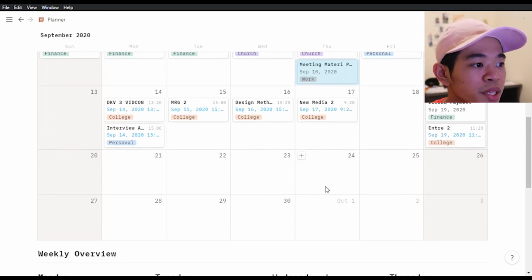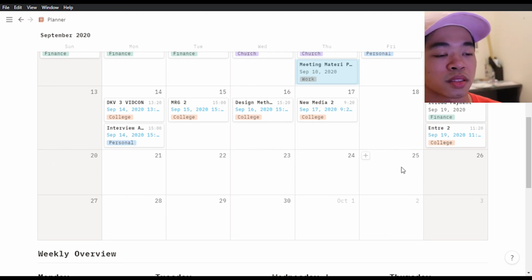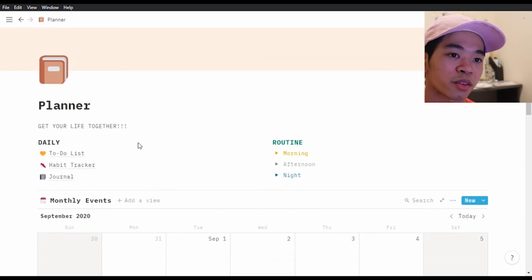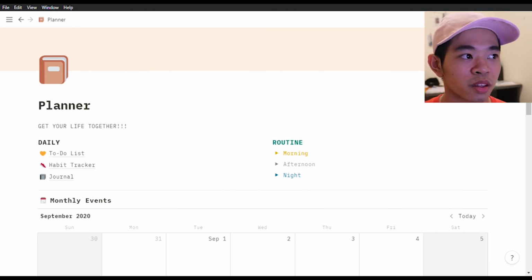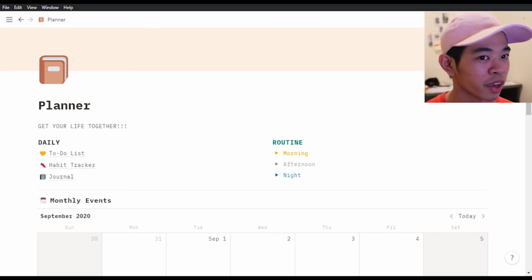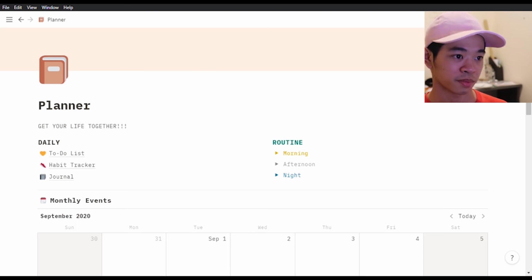This is empty because my college schedule changes sometimes, and I have to check every Sunday when I plan the entire week ahead of me. I would check it and I would add new listings to this. But yeah, that's it. I don't really have a lot of things like other people do in their planner. I don't find those other things really necessary. I just want things to keep me going and to keep me busy, tracking, especially my habit tracker and my journal. But other than that, I think it's pretty sufficient. It's enough for me to control my life and get my life together. So I think that's fine.